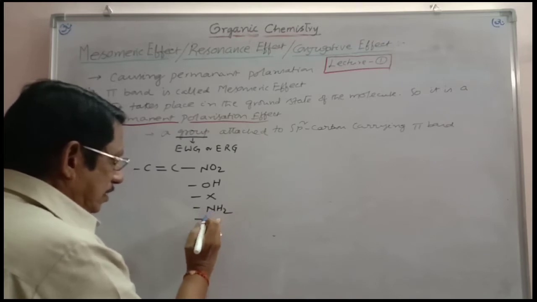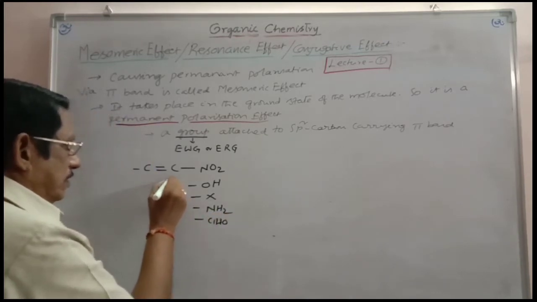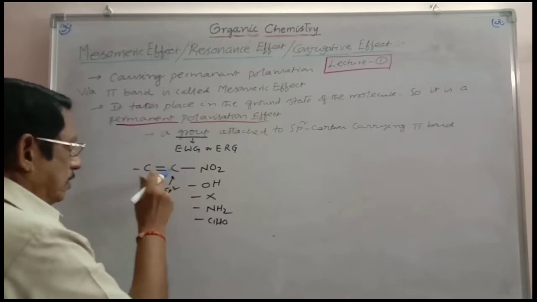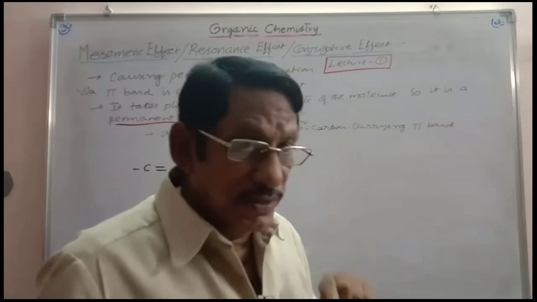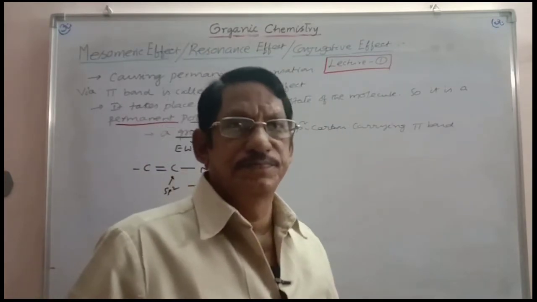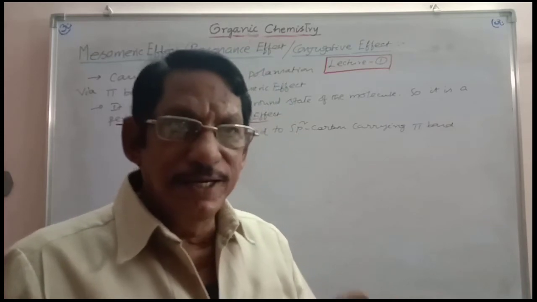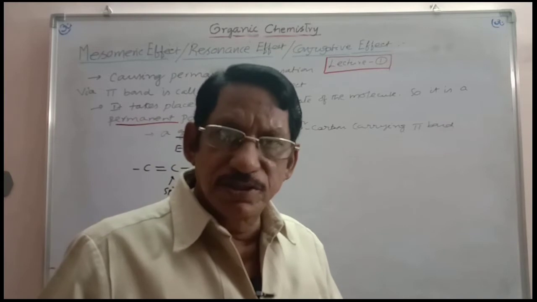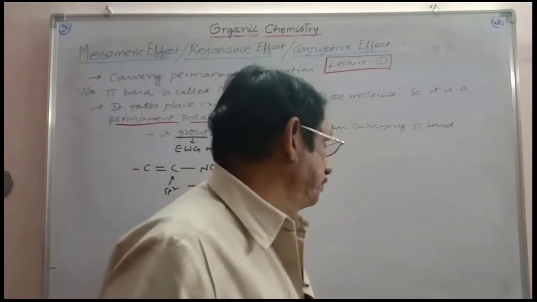Any group you can take here that is attached to sp2 carbon. Don't forget, this is sp2 carbon carrying a pi bond. In the case of inductive effect, the group is attached to sp3 carbon. In the case of mesomeric effect, the group is attached to sp2 carbon, or simply you can say unsaturated carbon. Even sp carbon you can take.